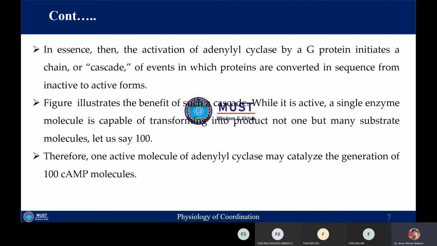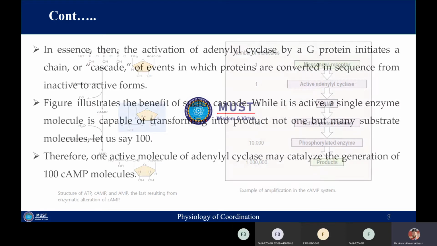So when it is active, a single enzyme molecule is capable of transforming into product not just one. It means one active protein kinase will not phosphorylate and activate only one substrate, rather it will be capable of performing its activity on many substrates. For example, it can perform its activity on 100 substrates at the same time. So one active molecule of adenylyl cyclase may catalyze the generation of 100 cyclic AMP molecules.